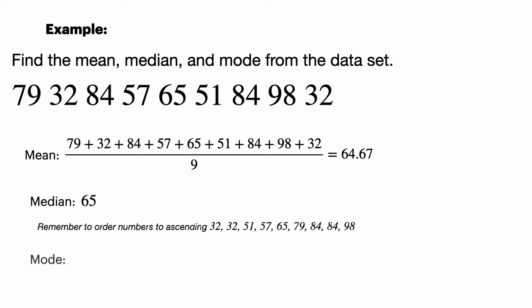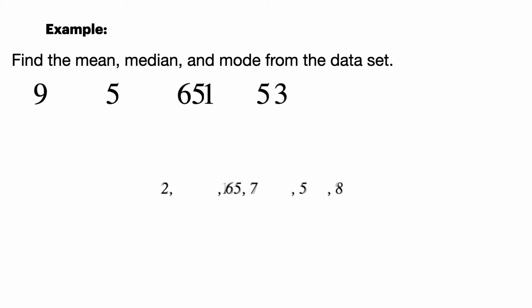Okay. Now the mode is the number that occurs most often. What number occurs most often? Well, we have a duplicate of 32. We have a duplicate of 84. There technically isn't a mode because no number occurs the most. So we kind of had a tie. That's kind of funny, right? We have numbers that occur more than once, but no number that occurs the most. So there is no mode here.